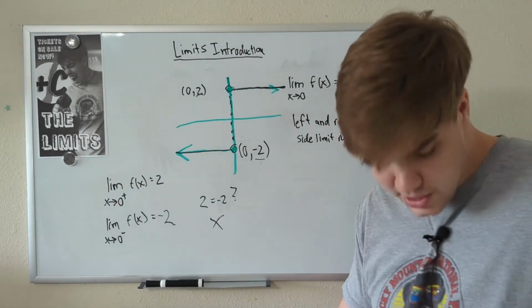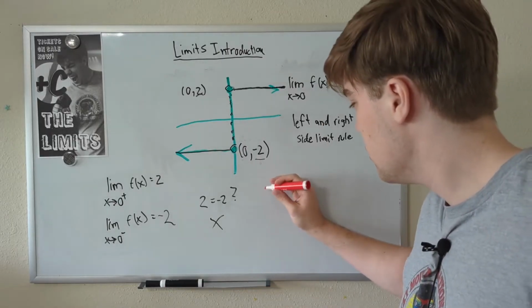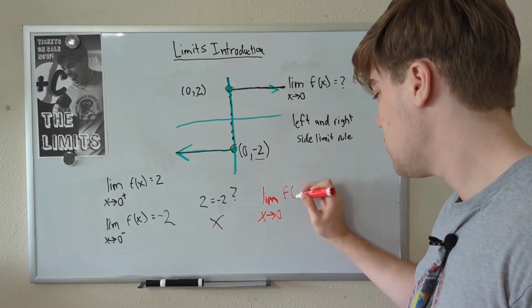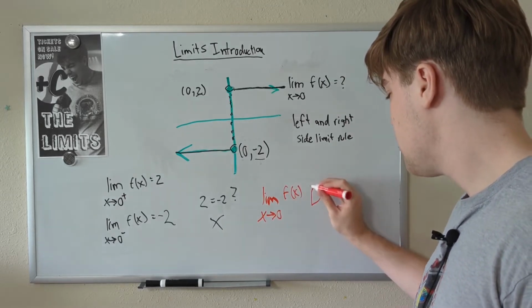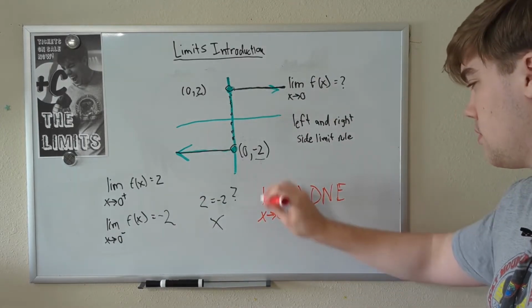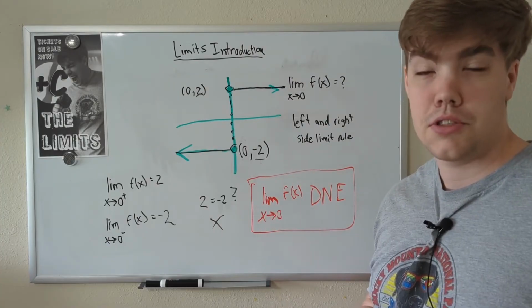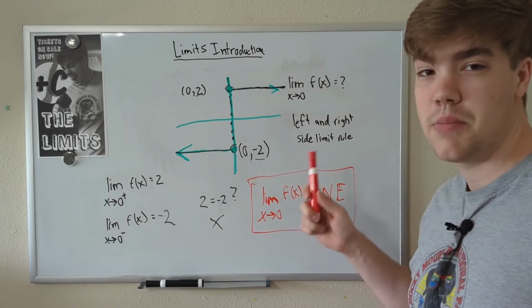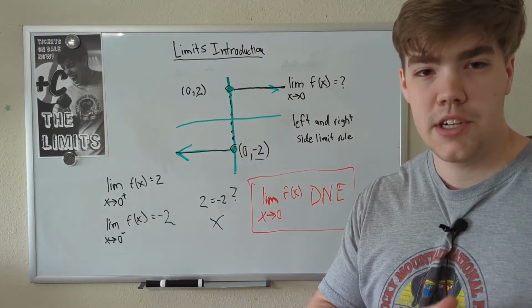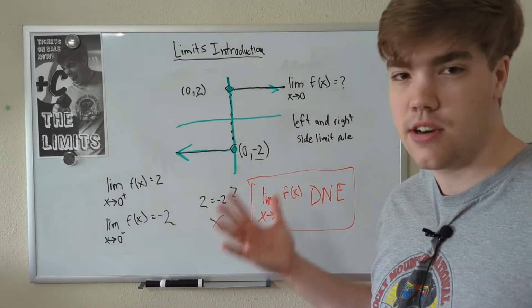So, the answer to this question is not an answer at all. The answer is that the limit as x approaches 0 of this function we wrote up here does not exist, or DNE for short. And I use this example to show that limits just don't always exist. There doesn't always have to be a limit. There's plenty of functions that just straight up don't have limits, such as this one. And in future limit videos, we'll talk about continuity and some other things that will show if our function has a limit or not in the first place.